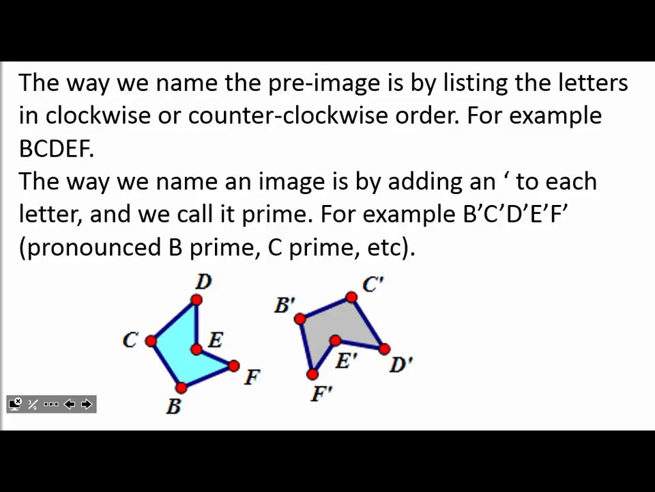The way we name the pre-image is by listing the letters in clockwise or counterclockwise order. Once again, for example, B, C, D, E, F. I could have started at the E and then gone in any direction. I could have called it E, F, B, C, D, or starting at the E, I could have called it E, D, C, B, F. Just start at one point and then go in order.